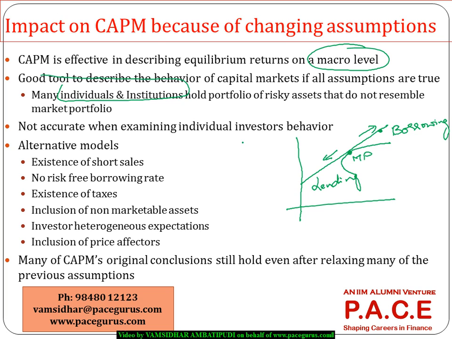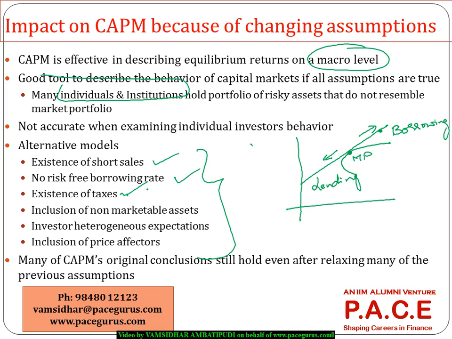That is where we are trying to consider if all these assumptions are relaxed to some extent, because CAPM has made an assumption that unlimited short sales can be done, or that risk free borrowing and lending can happen at a risk free rate itself. What if these assumptions are violated?